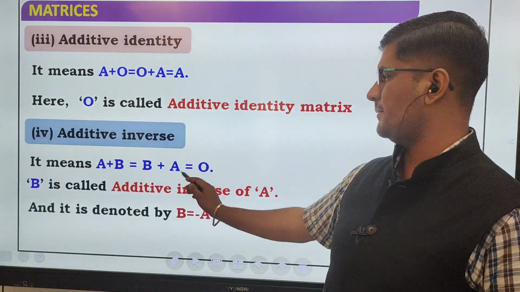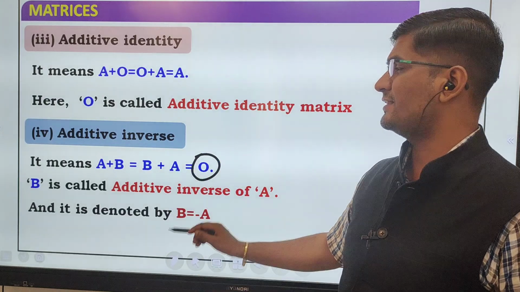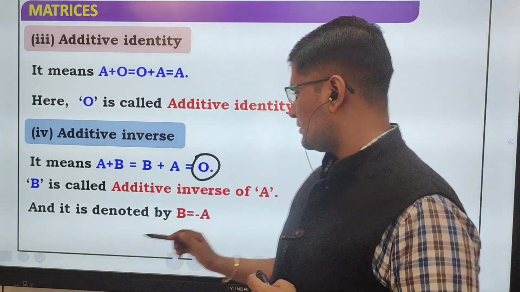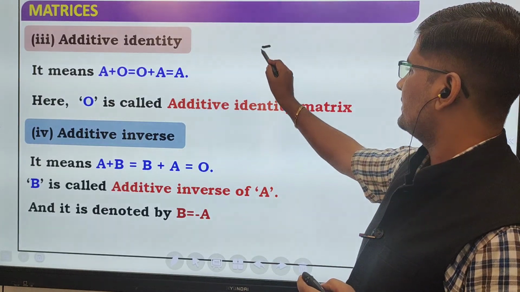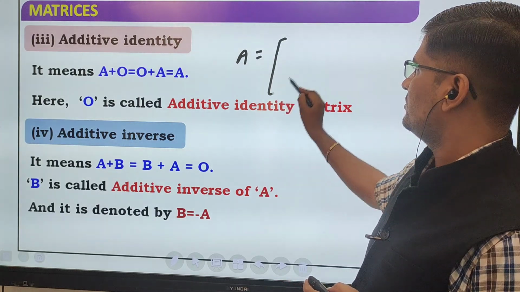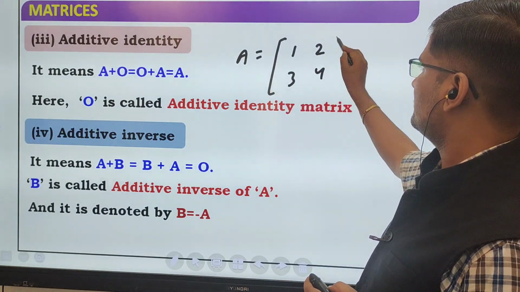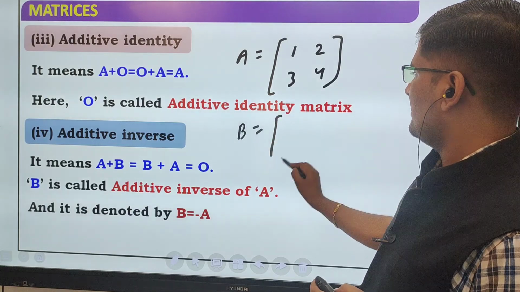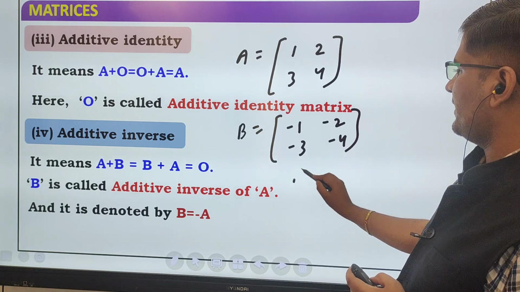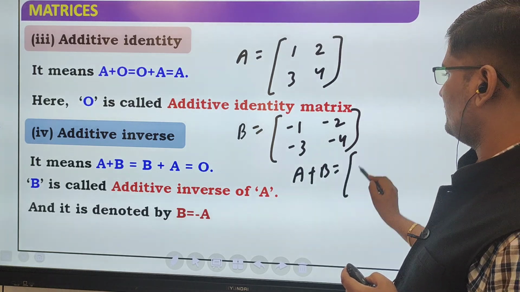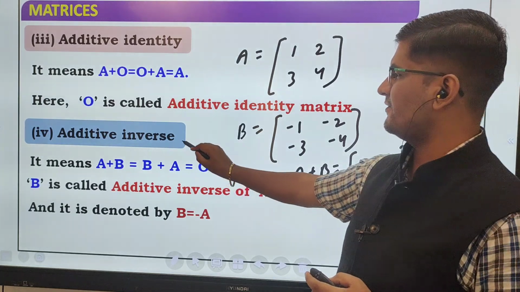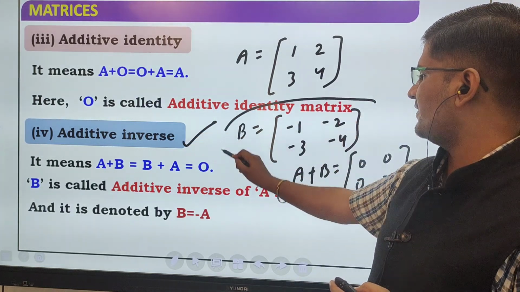A plus b is equal to b plus a is equal to 0. So this is additive inverse. Additive inverse means, suppose a is equal to 1, 2, 3, 4 and b is equal to minus 1, minus 2, minus 3, minus 4. So a plus b will be 0. So this is additive inverse, meaning b is called the additive inverse of a.